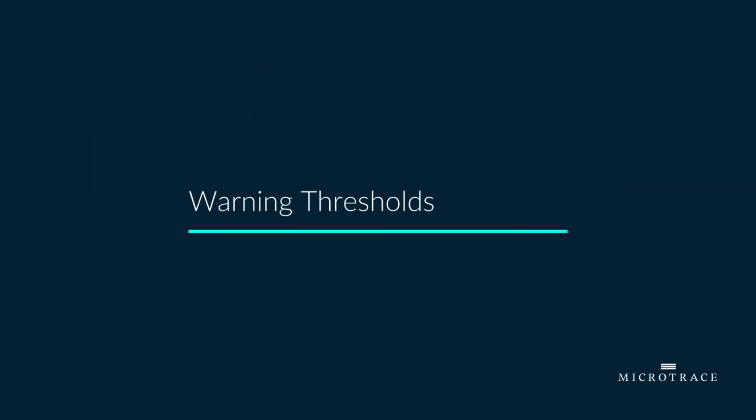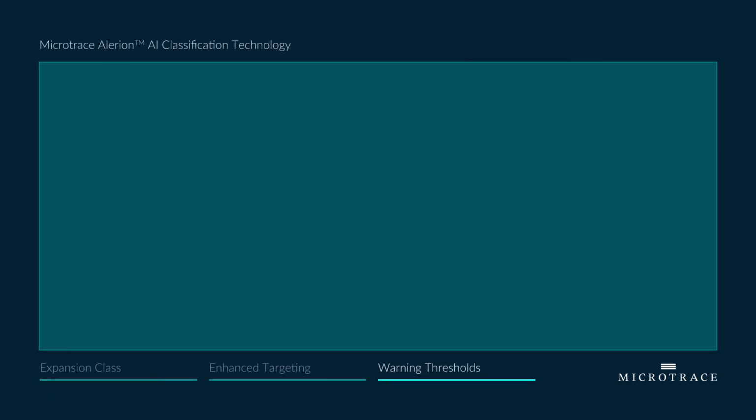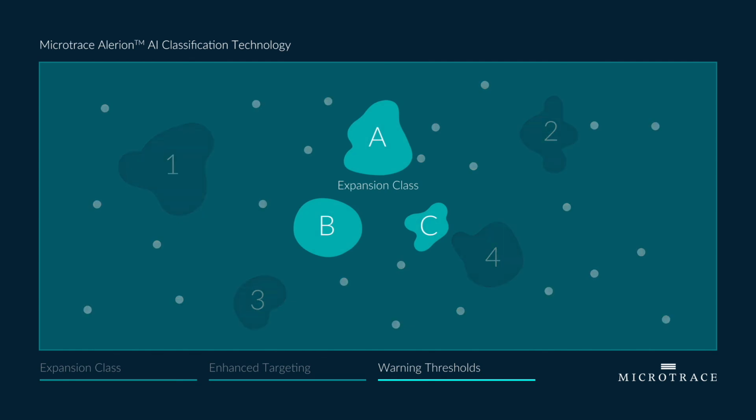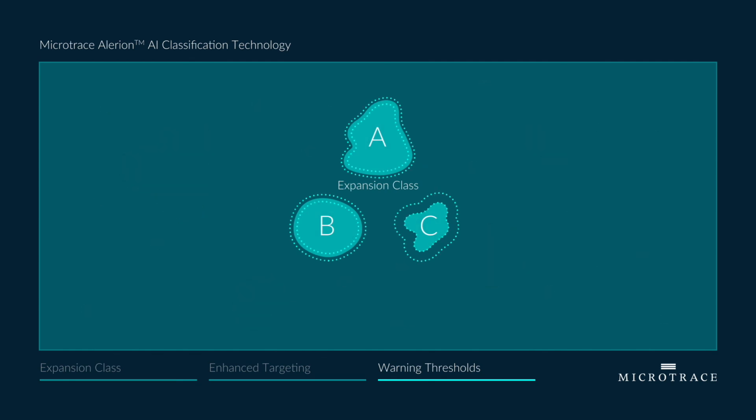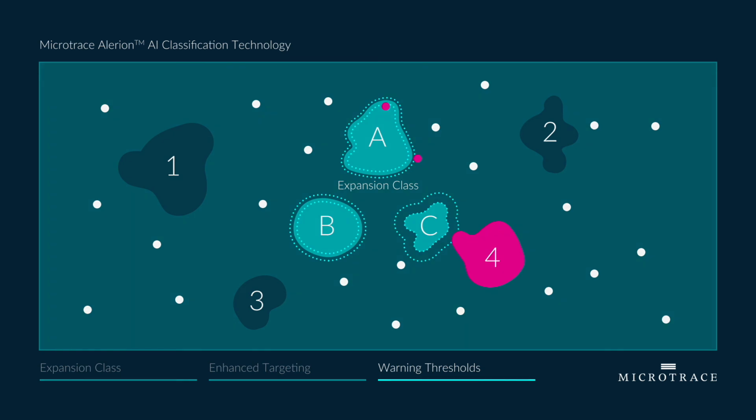Building on the unique concept of enhanced targeting made possible by Alerion classification is the ability to set warning thresholds, which can be added to the inside and outside of any combination of class boundaries. Warning thresholds placed inside the class boundary alert you when a defined sample is drifting from your target range. Warning thresholds placed outside the class boundary alert you when a defined class or undefined sample approaches your target class, which gives you the ability to draw conclusions and take action.